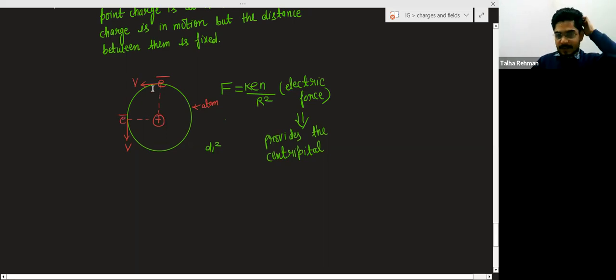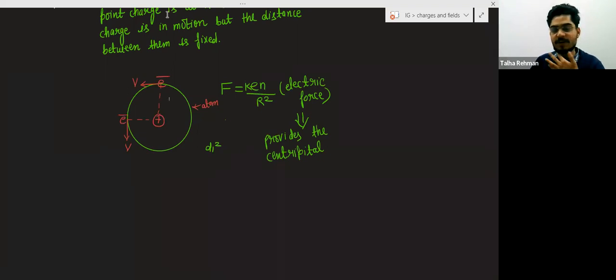So now you can see this electron is revolving. So electron is a charge, nucleus is also a charge. Nucleus is having positive charge and electron is having negative charge. Do you know the structure of atom, Shafuddin? Do you have any little bit idea of atom? Inside the atom, at the center,